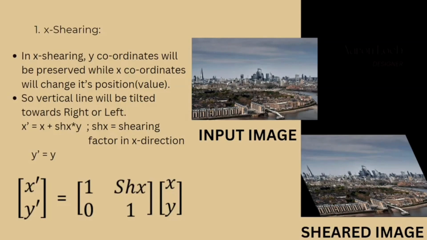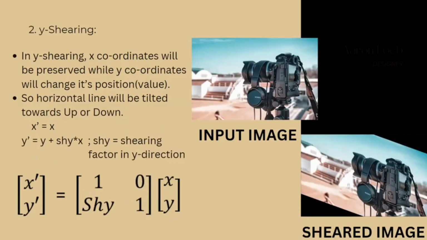Here are the equation of the x shearing and also given its matrix representation and its example. In y shearing, x coordinate will remain same while y coordinate will change its value. So because of that, horizontal line will be tilted towards up or down. Here are the formulas for y shearing and its matrix representation.